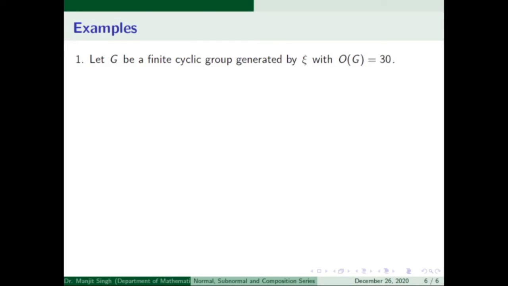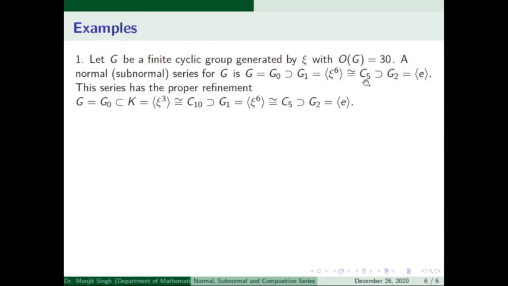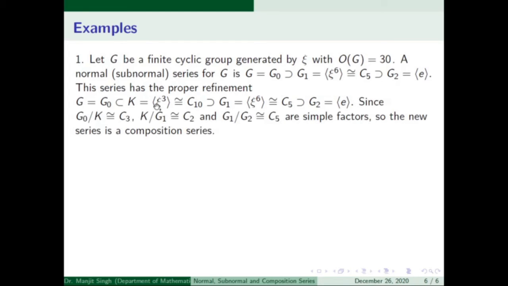Now we give some examples here. G is a finite cyclic group generated by x. The order of G is 30. Because the group is cyclic, it is abelian, so we can make a normal series, and we can refine this normal series by adding this subgroup K. You can see that the order of G is 30.